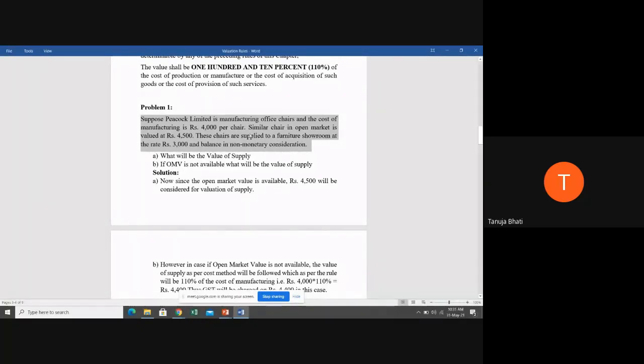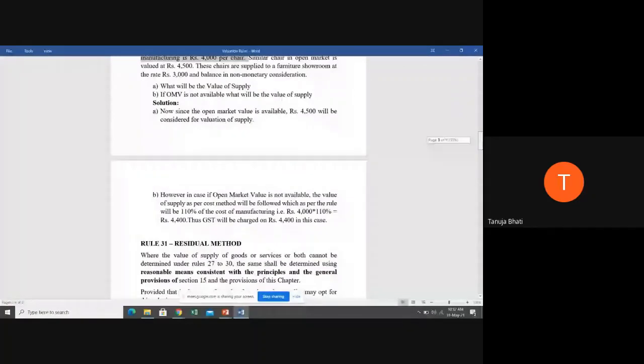of cost of production. Now is cost of production given, or cost of manufacturing, cost of acquisition given? Yes, it is given as 4,000 rupees per chair. So can anyone tell what will be the answer for B? Question B, what is going to be the answer? Yes, students, what is going to be the answer for the B part? If open market value is not available, what will be the value of supply? The value of supply will be 110% of cost of manufacturing. Therefore, it is going to be 110% of 4,000, 4,400.